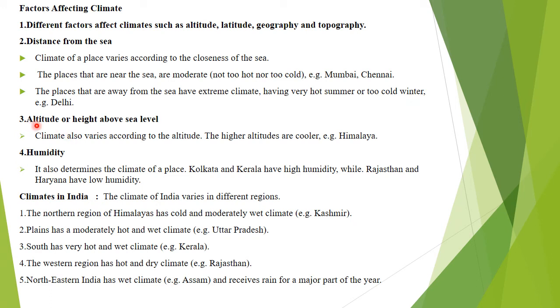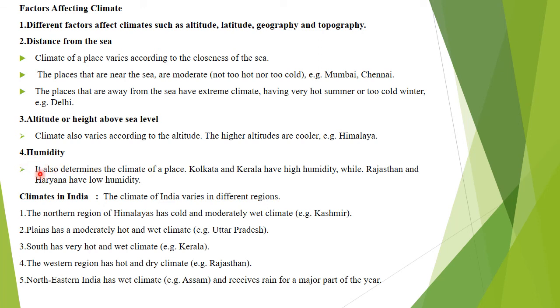Next factor is altitude, or height above the sea level. So climate also varies according to the altitude. The higher altitudes are cooler. Like in Sikkim, it is above the sea level. Gangtok is 5,500 feet above the sea level. We are very near the Himalaya, so we have cooler climate here.